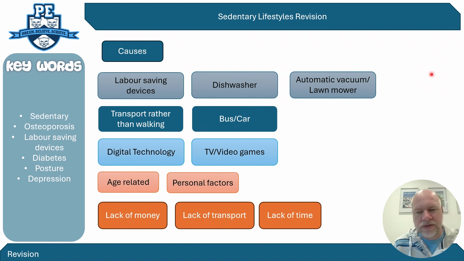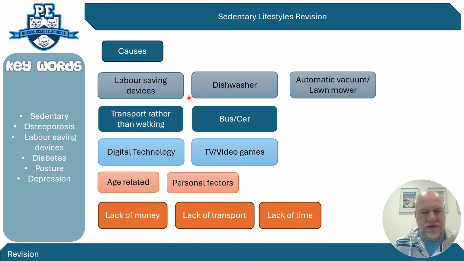So the causes and reasons why people are more sedentary nowadays. Now, there are two branches to this, and I'm going to talk about just the main generic causes and then the personal factors that might impact it as well. So the main causes are labour-saving devices, so things that make work easier.